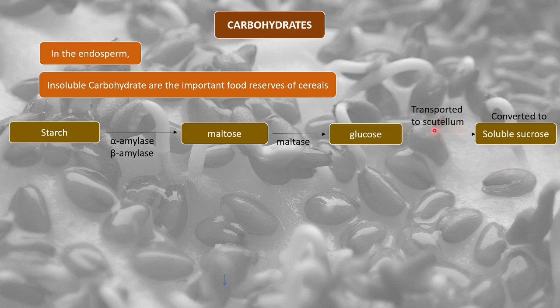You might wonder what the scutellum is. The scutellum is a modified, very small leaf-like structure in the seed, responsible for obtaining nutrition from the endosperm. It obtains nutrition from the endosperm and provides it to the embryo, so it acts like a mediator.